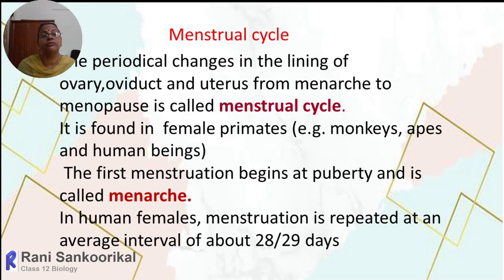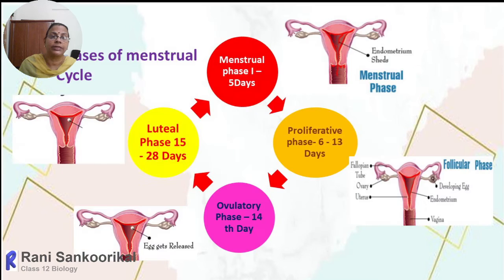Simultaneously within the oviduct also, the endometrial lining will be peeled off. And in the uterus, there is more and more proliferation of the endometrial lining, more vascularization, and more glandular secretion. This will be repeated every month, and collectively we call it the menstrual cycle.